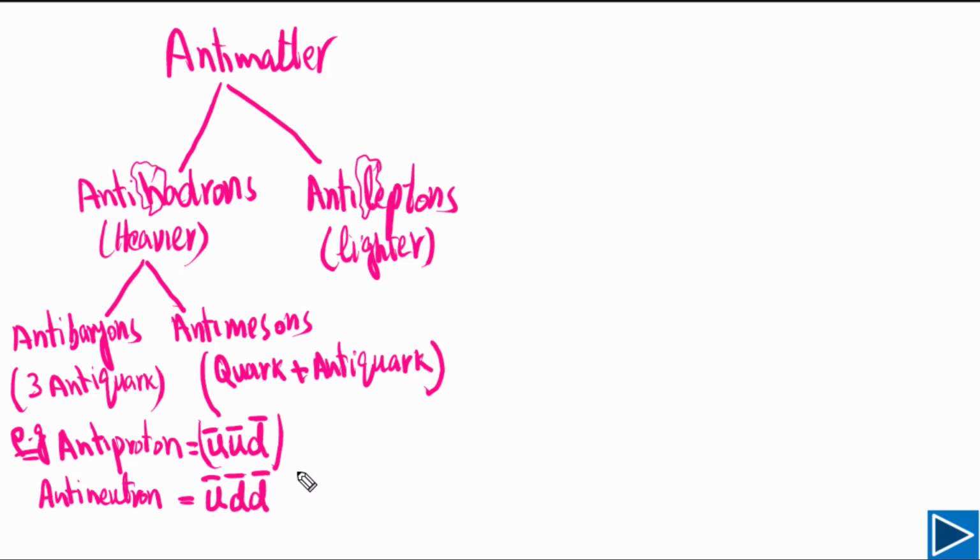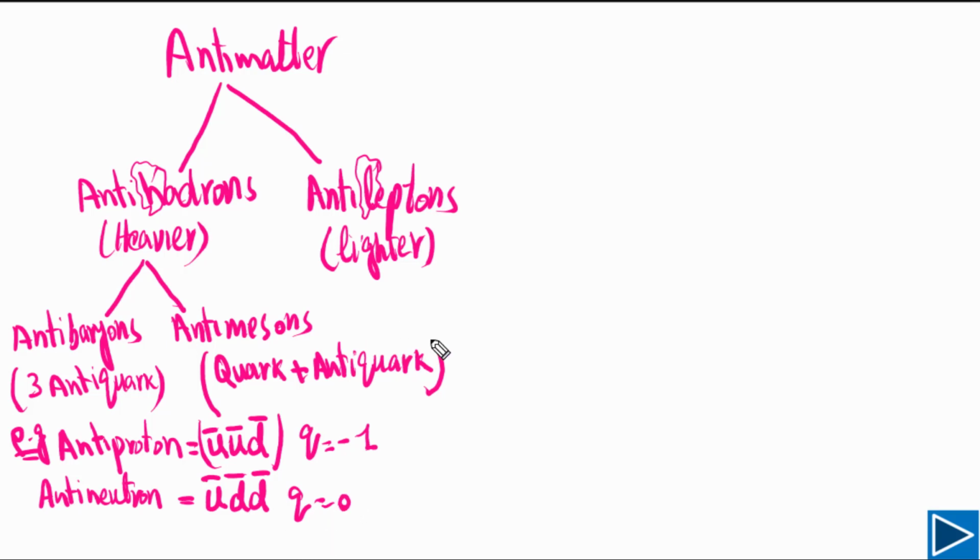The charge on a proton is +1, but the charge on an antiproton will be -1. But the charge on an antineutron is still 0 because the neutron is not a charged particle.